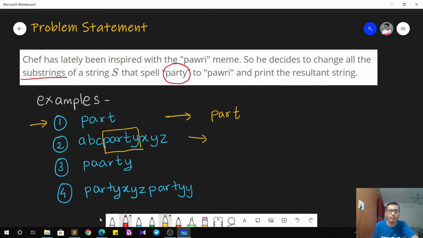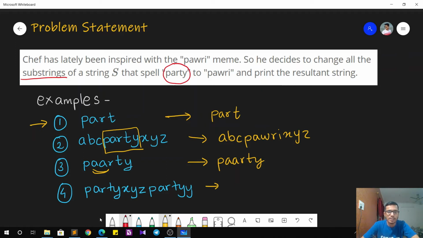So the resultant string will be ABC, PAWRI and the following characters, that is XYZ. Similarly, for this string, you can see that although you can form the string party using the letters of this string, it's not a substring because there are two A's here. So you cannot get a substring that spells party. So in this case also the answer will remain as it is, that is PAARTY, no change.